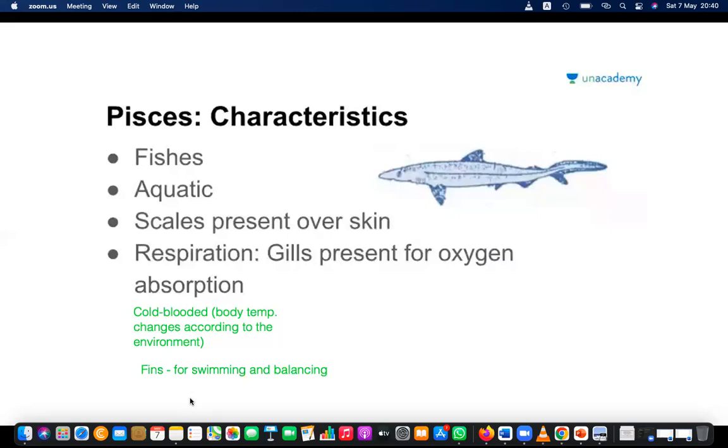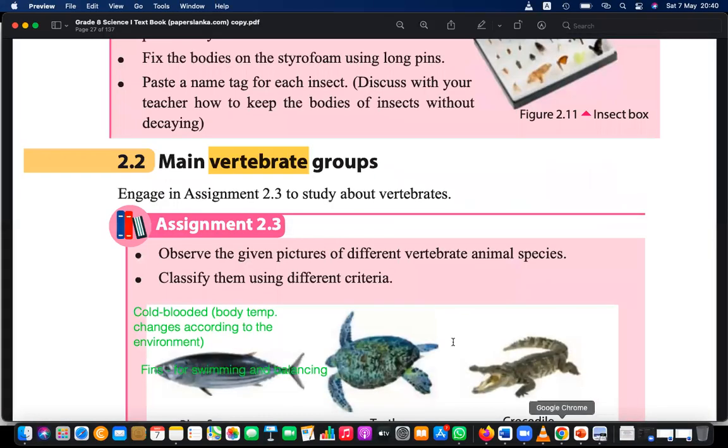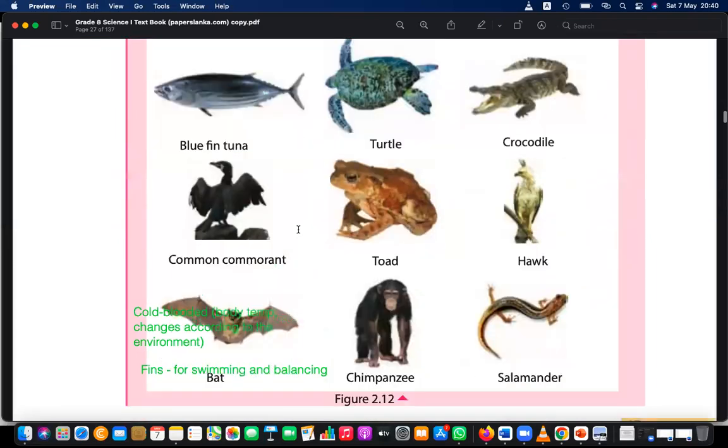One thing missing was that invariably streamlined body shape. Yes, invariably streamlined body shape. Why? It is also for swimming, to move through the water. Please add that also, right? So last point, like they're having invariably streamlined body. Okay, that's the point.